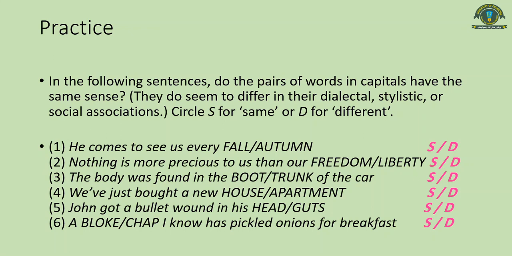For example, words like freedom and liberty, or house and apartment, can have different dialectal, stylistic, or social associations. But you have to consider only the conceptual or cognitive meaning, and keeping that in mind, decide whether they are the same or different. So your time starts now. You have some 30 seconds to do this.